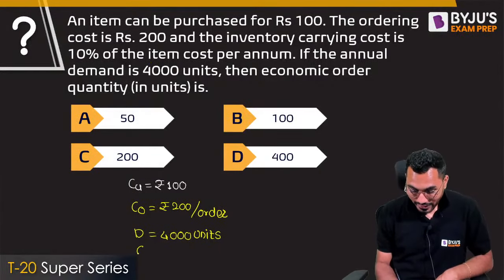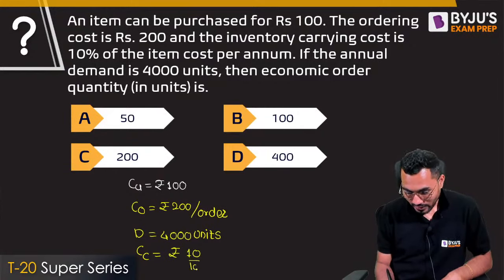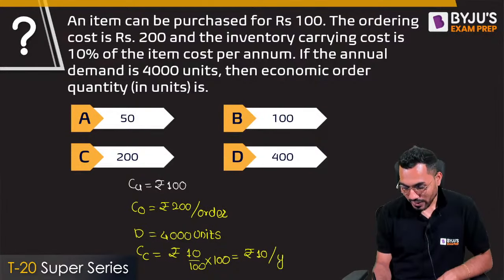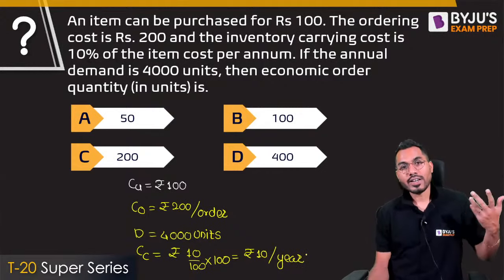So can I say that carrying cost is exactly equal to 10% of the item cost, so 10 by 100 multiplied by 100? That is exactly equal to rupees 10 per annum, per year. Okay, fine. So all the data is given to you.